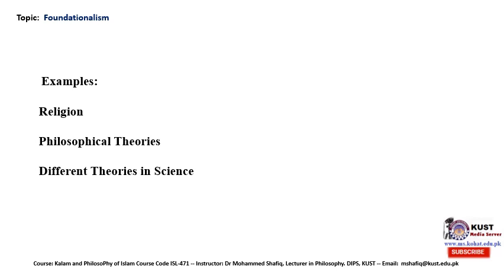foundationalism was actually criticized by the famous 19th century philosopher Friedrich Nietzsche. He gave his own theory of anti-foundationalism, and according to Nietzsche, there are no foundational beliefs, there are no absolute beliefs. All these beliefs are actually kind of perspectives. That's why for Nietzsche, knowledge is perspectivism. Knowledge is not something that is absolute in nature.